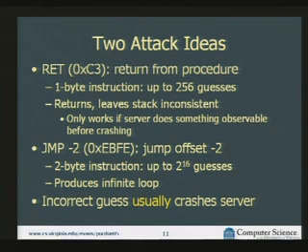So the jump attack is to try to guess this "phoebe" instruction, which is a jump with offset -2. When we put that on the stack the right way, it looks like "phoebe" backwards. And that means we need to guess 2 bytes at once. So there are 2 to the 16 possible guesses, which seems reasonable to brute force. And we'll notice if we're correct, because when we jump to offset -2, we're jumping back to the same instruction we just executed. So that means it's going to produce an infinite loop.